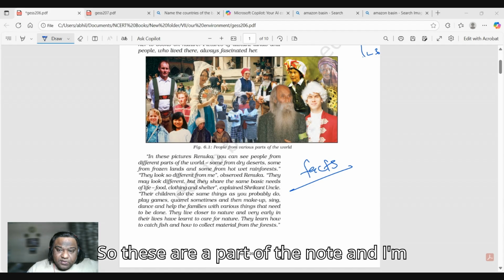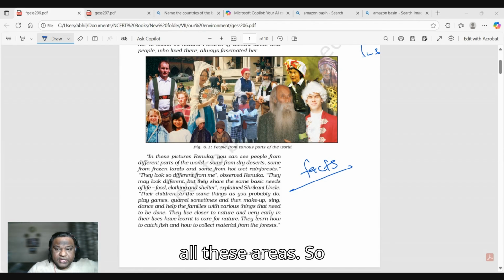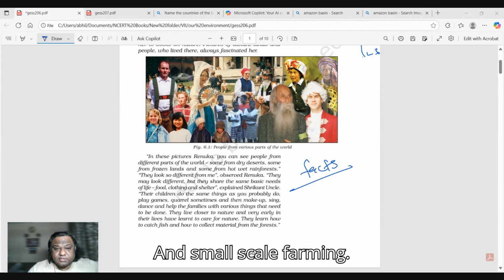So these are a part of the notes, and I'm trying to help you see that we have covered all these areas. So livelihood in the Amazon is hunting, fishing, and small scale farming.